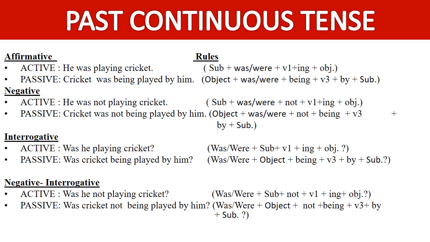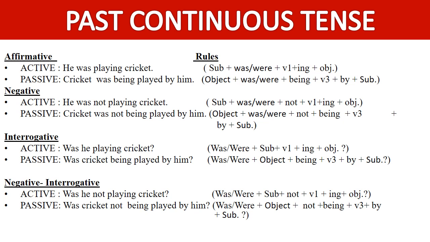Now let us see how to convert active to passive of past continuous tense. See, wherever this word continuous is there, students, please remember here you have to use being after the helping verb. Now you already know the rules of affirmative sentences of past continuous tense.